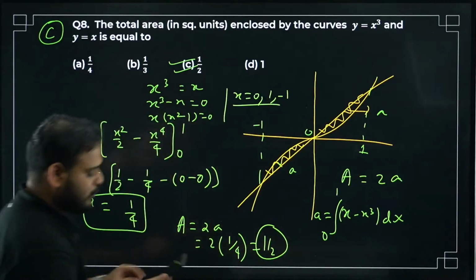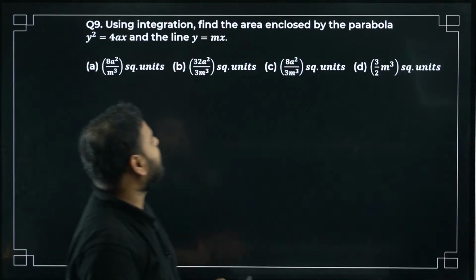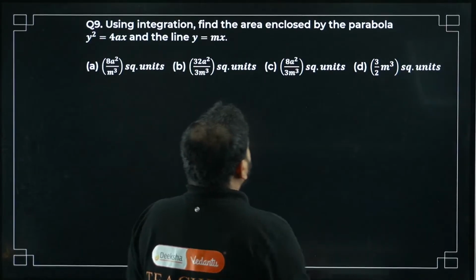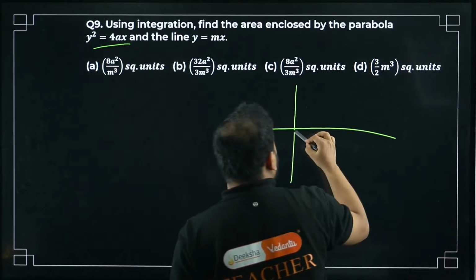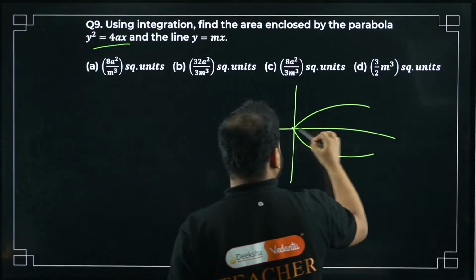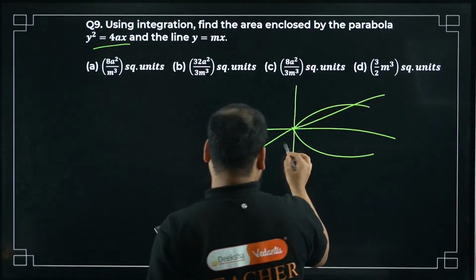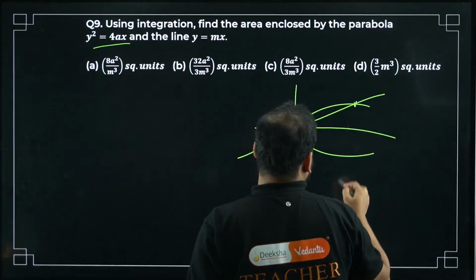So question number 9, let's do it. Yes, Sahana, C is right. Using integration, find the area enclosed by the parabola, which is symmetric about the x-axis, and the line y equals mx. I have to find this coordinate. It is 0, 0. Let's find the other coordinate first.